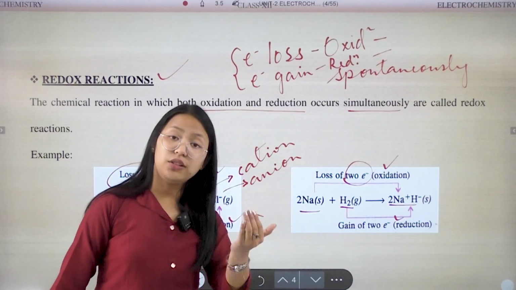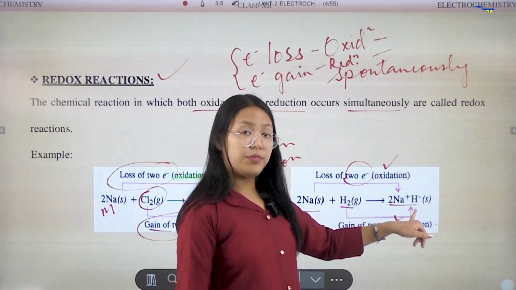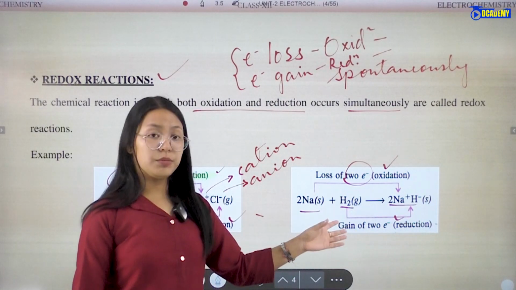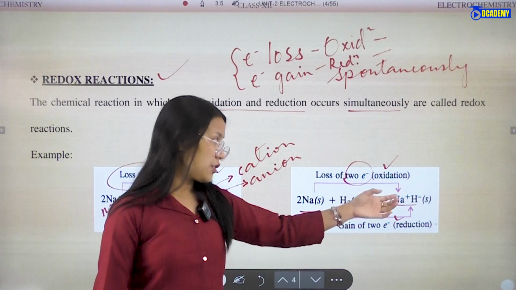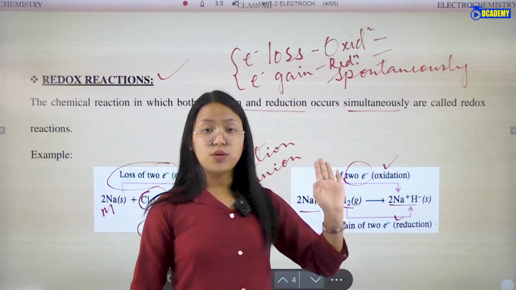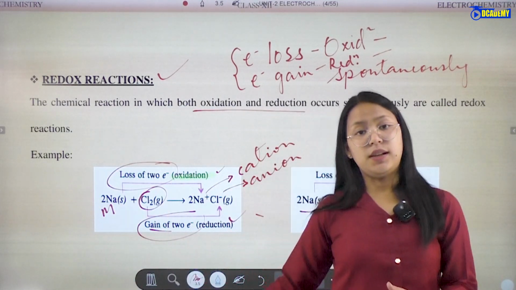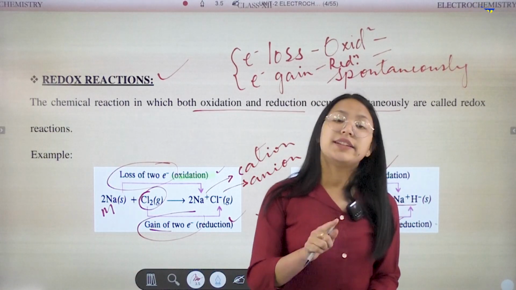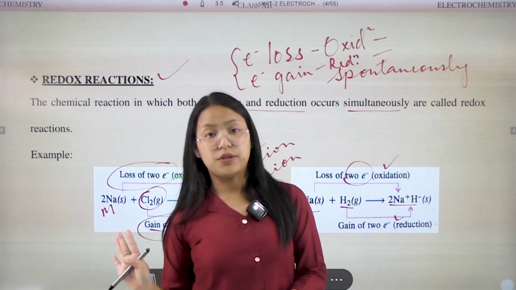Hydrogen gains an electron and forms a negative charge, which is reduction; forming a positive charge is oxidation. So according to this example, in oxidation there will be loss of electrons.